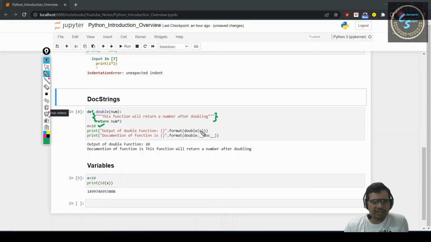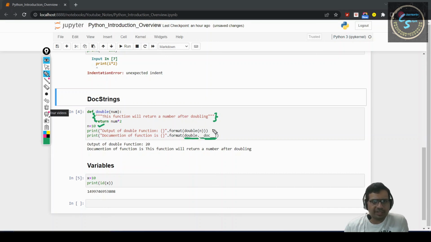We are calling it double of n. We are calling this particular function for the value of 10. And here we are printing function.__doc__. So here we have defined our documentation for the function as: this function will return a number after doubling.